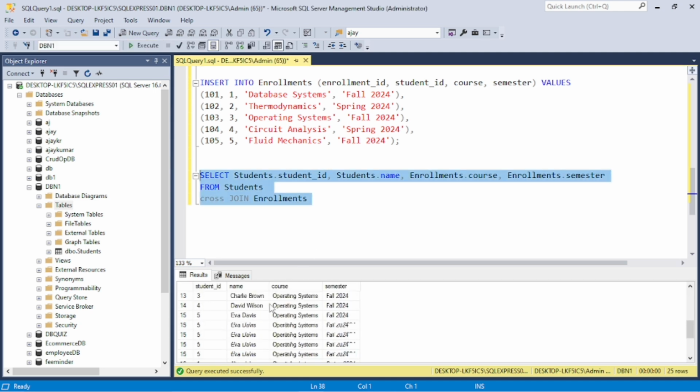Here all the data is shown through both tables. For the first student ID it shows all the data of the second table, and then the second student ID is combined with all the rows of the second table, and so on for the third and fourth. Like this, all the data comes from both tables. Now let's move to the next topic, self join.